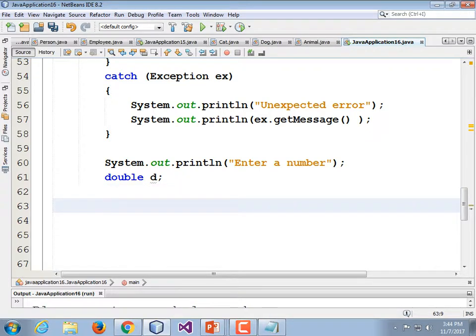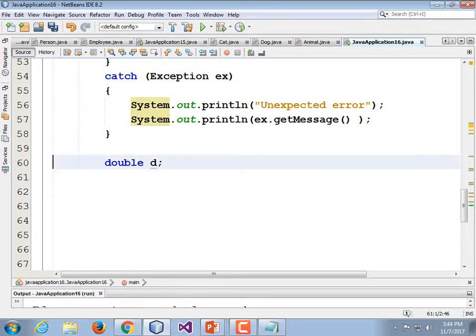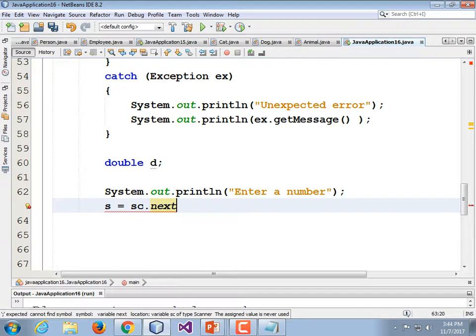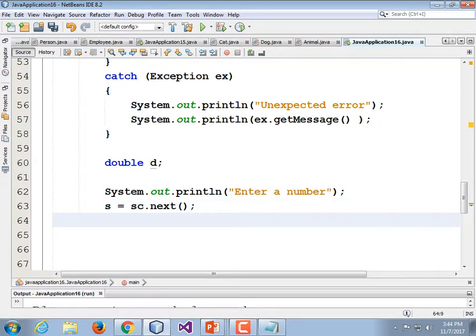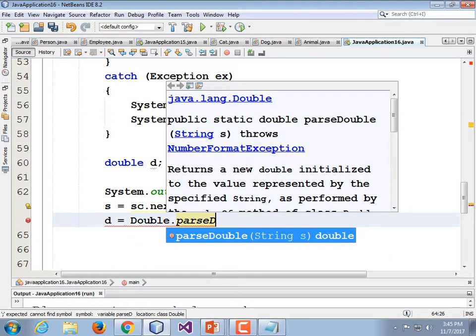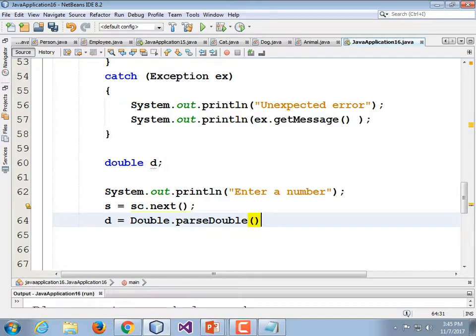So, System.out.println enter number. I'm going to move that below the variable declaration. And then I'm going to read in our string. s is equal to sc.next again. Then I'm going to convert it. d is equal to Double, capital D, dot parse, lowercase p, Double, capital D. Pass in our string variable.